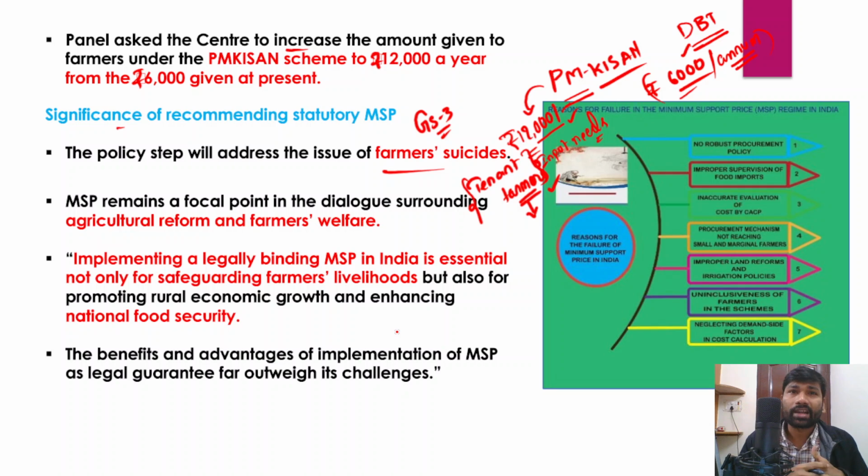So apart from that, there's always a demand from the farmers unions and farmers organizations that there is a need for agricultural reform as well. MSP remains a central point in the dialogue surrounding agriculture reform and farmers welfare. Now in this context, implementing a legally binding minimum support price in India is essential. It is very important because it could address the farmers' suicides.